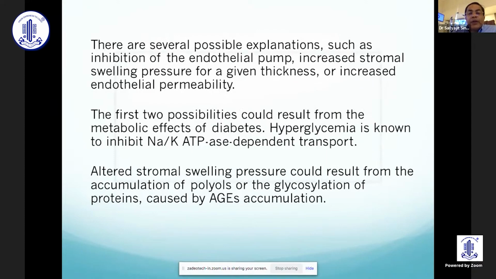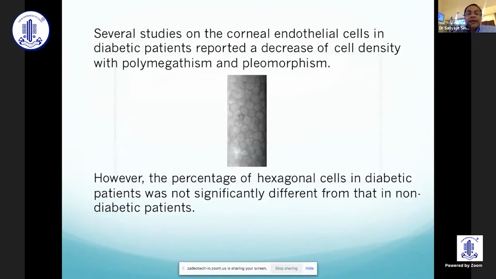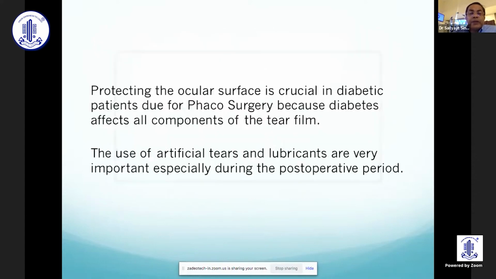There are several possible explanations such as inhibition of the endothelial pump, increased stromal swelling pressure by a given thickness, or increase in the endothelial permeability. Several studies on the corneal endothelium in diabetic patients reported a decrease of the cell density with polymegathism and pleomorphism. However, the percentage of hexagonal cells in diabetic patients was not significantly different from that in non-diabetic patients.